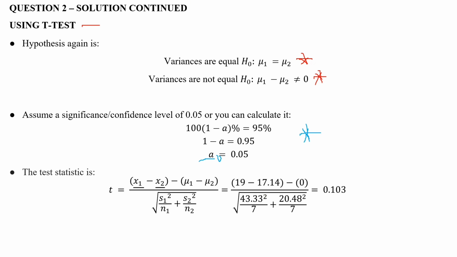The test statistic is calculated using this formula over here. If we substitute the mean for before and after, the standard deviation for before and after, and the sample size for before and after, we should get 0.103.